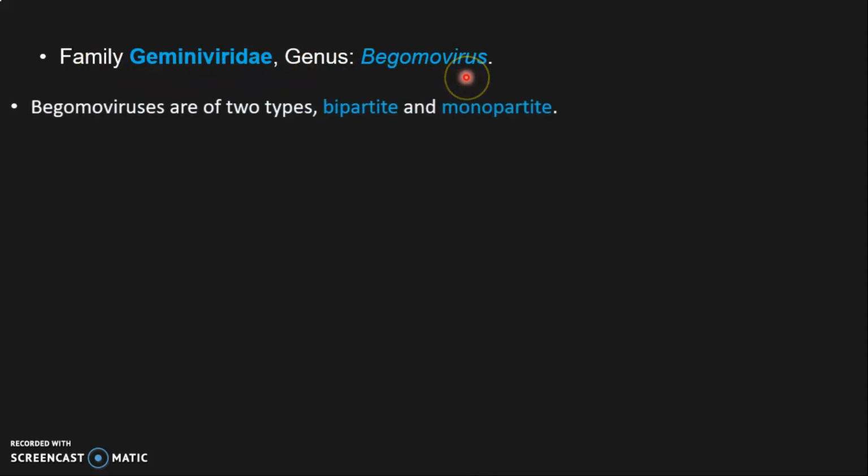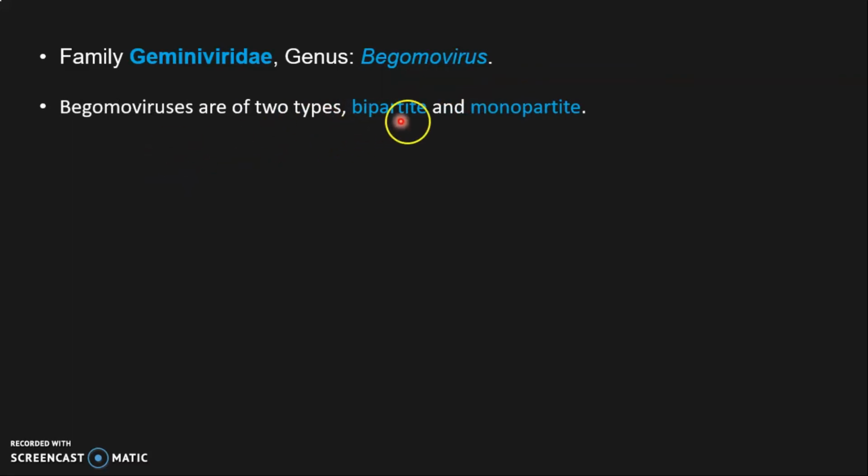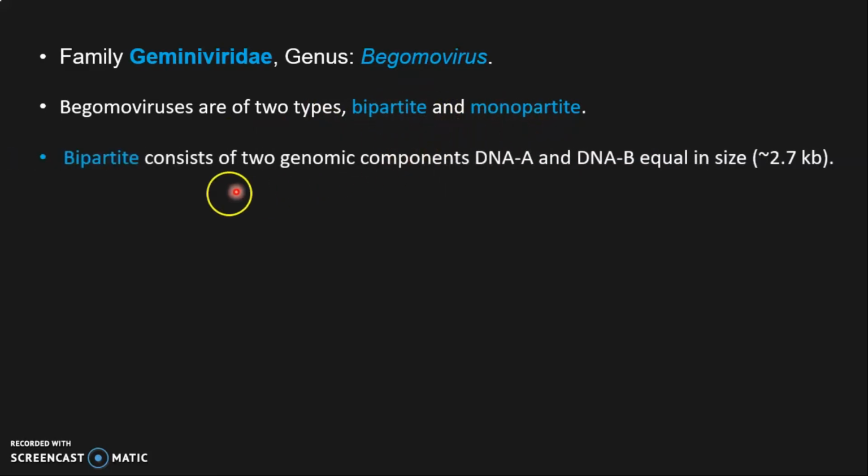Now the cotton leaf curl viruses belong to the family Geminiviridae, genus Begomovirus. And Begomoviruses are of 2 types, bipartite and monopartite. What is the meaning of bipartite and monopartite? Bipartite means it has 2 genetic components, simply 2 segments, in one virus. Like DNA A is 1 segment, DNA B is 1 segment. When a virus has 2 segments, that is called bipartite.